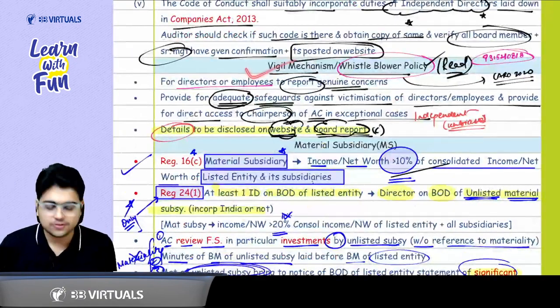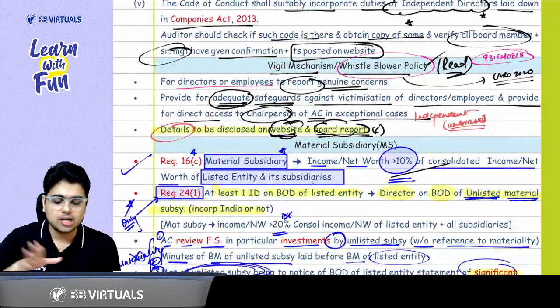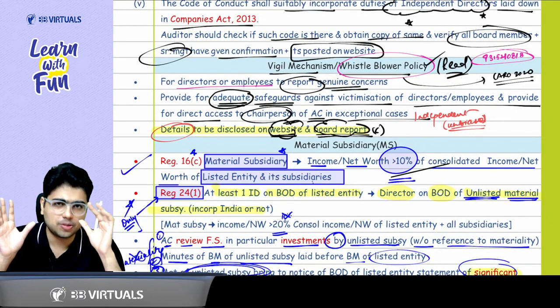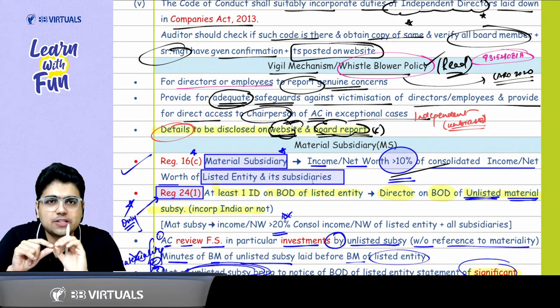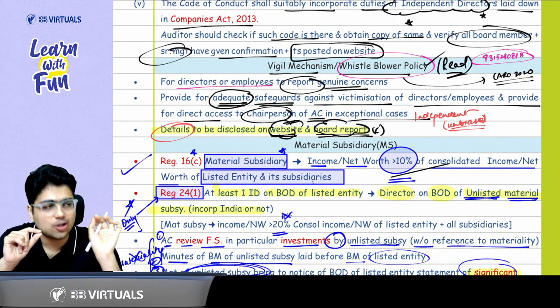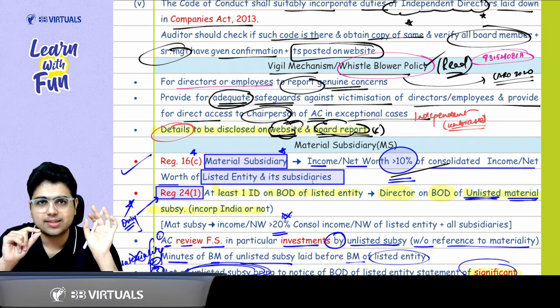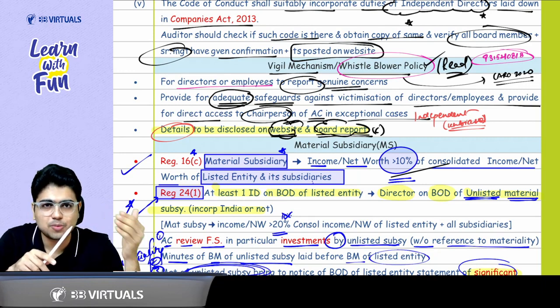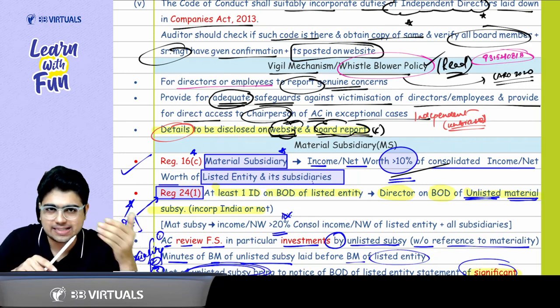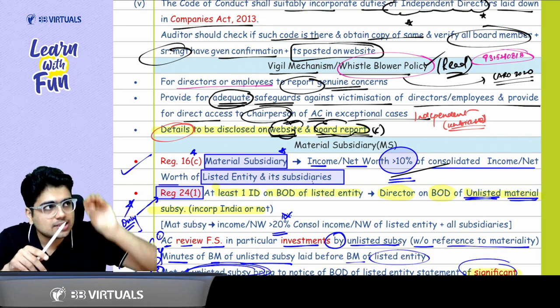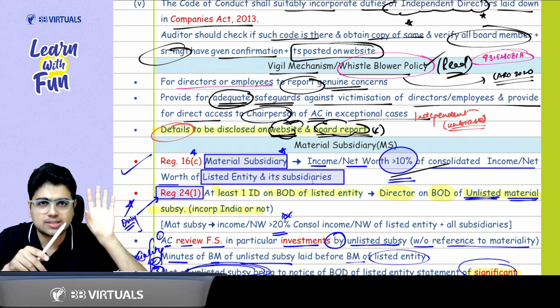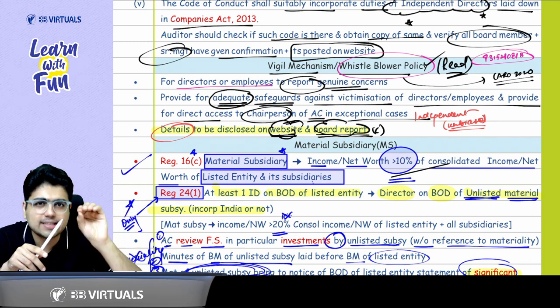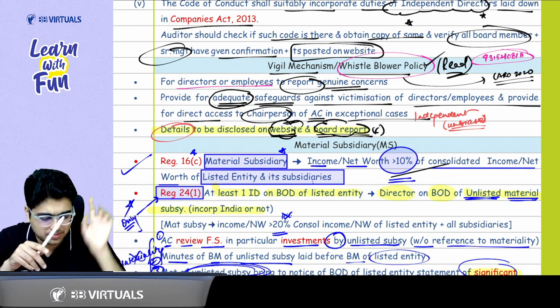Now let's talk about the vigil mechanism. Talking about the vigil mechanism or the whistleblower policy, this is something which we also discuss in CARO 2020 clause number 11, that is regarding fraud. In that fraud part, I think the third point talks about whether the company has a whistleblower policy and whether any whistleblower complaints have been received during the year. Similarly, here we are also talking about the whistleblower policy or vigil mechanism. It is also discussed in your company law in section number 177.